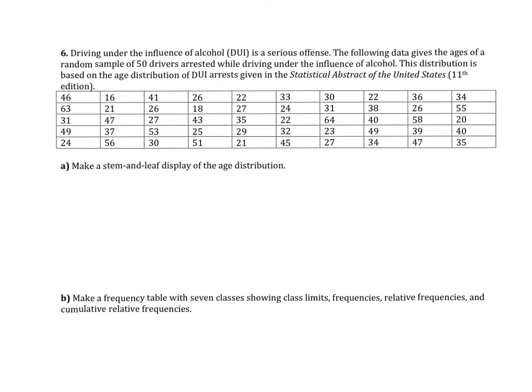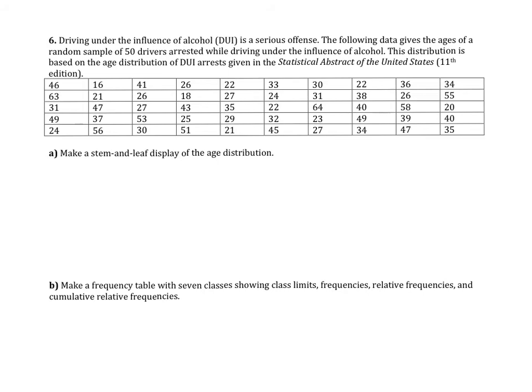All right, moving on to number 6. Driving under the influence of alcohol is a serious offense. The following data gives the ages of a random sample of 50 drivers arrested while driving under the influence of alcohol. This distribution is based on the age distribution of DUI arrests. Okay, make a stem and leaf display of the age distribution.